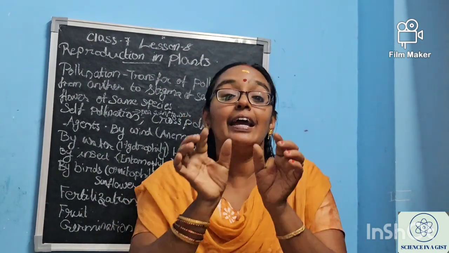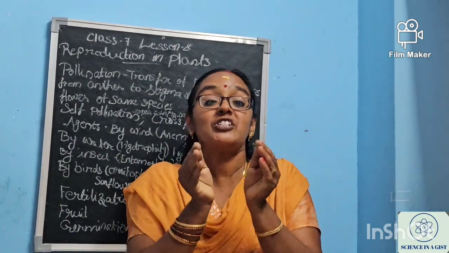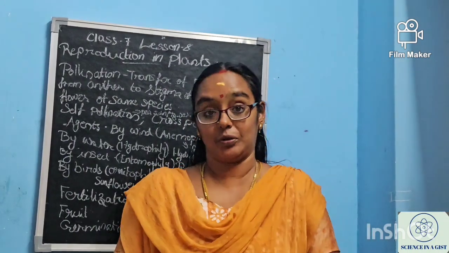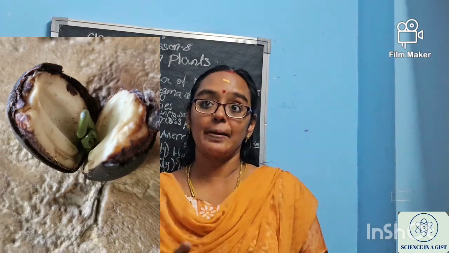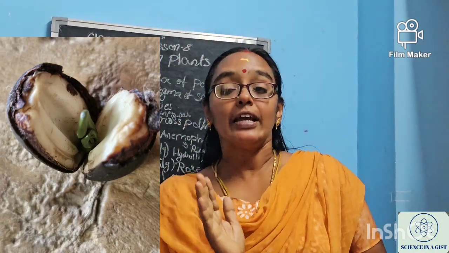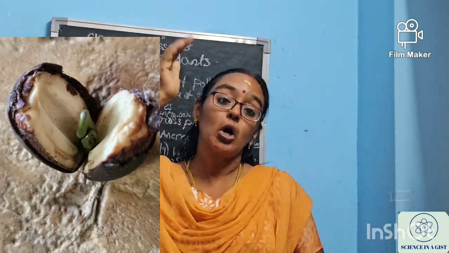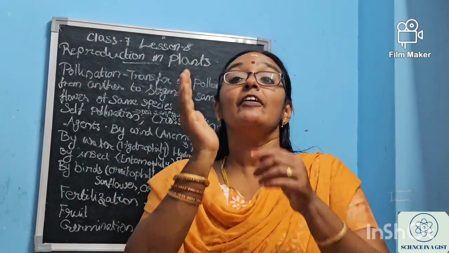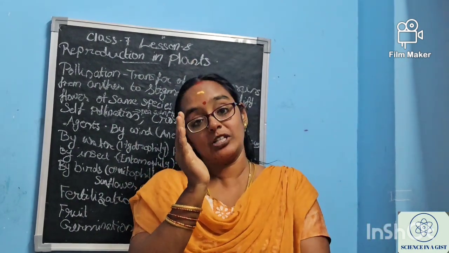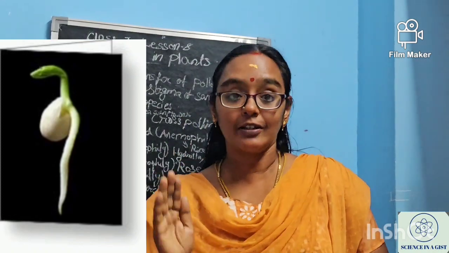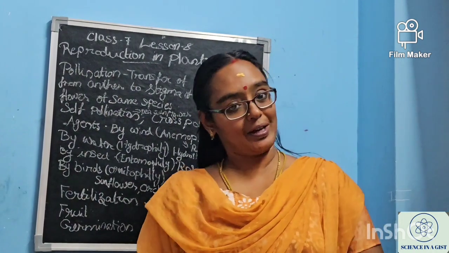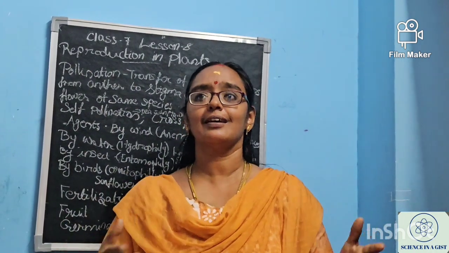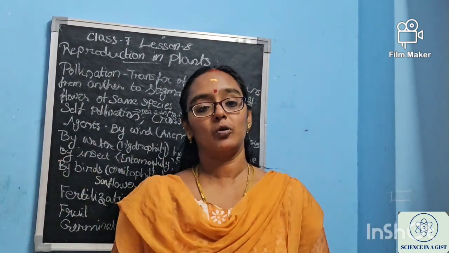Inside it, a fleshy part is there. It is called the cotyledon. And well inside it, the embryo is there. This embryo will develop into the shoot called the plumule, and it develops a root called the radicle. In that form, it will grow and develop into a new plant. Okay. Up to this extent, the reproduction in plants has been covered.